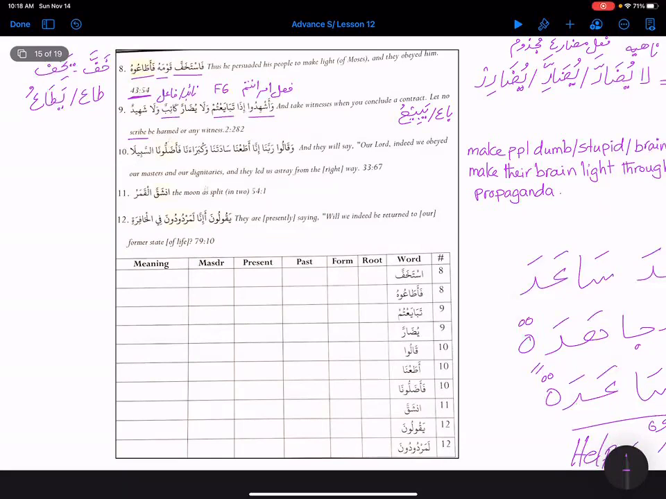I think Qawmahu, yes. Qawmahu is maful. Outside. Very good. So this is maful bihi, right? So he brainwashed who? He brainwashed his people. So this is maful bihi.